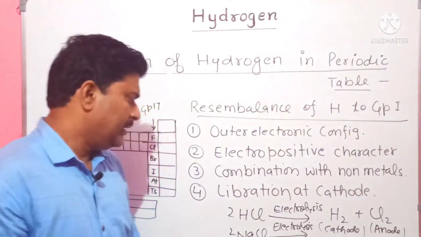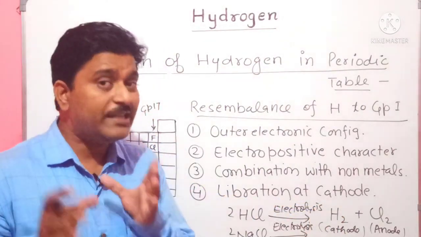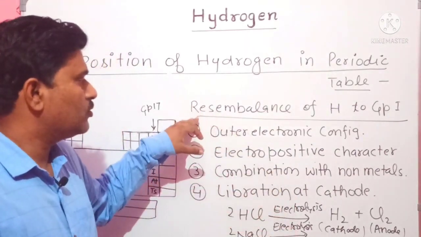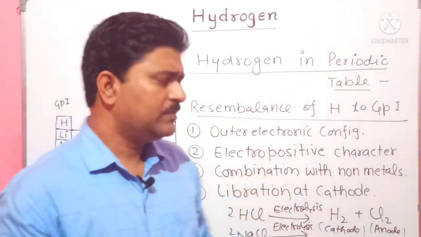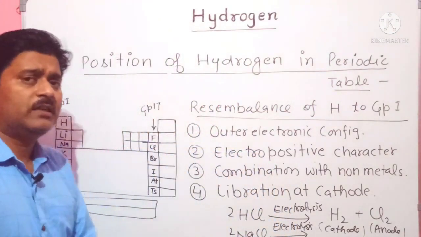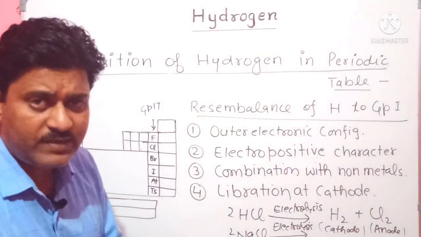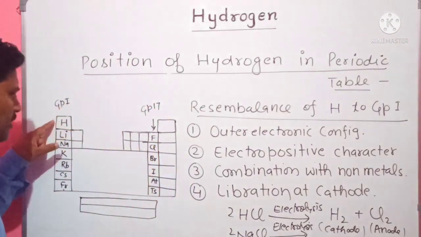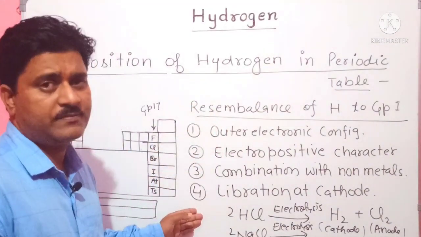So liberation at cathode is another point. By using that point, we can say hydrogen also resembles the elements of group 1. So these are some properties or resemblances of hydrogen with the group 1 elements like lithium, sodium, potassium, rubidium, cesium, francium, etc. So its position at number 1 we can justify with the help of these points.